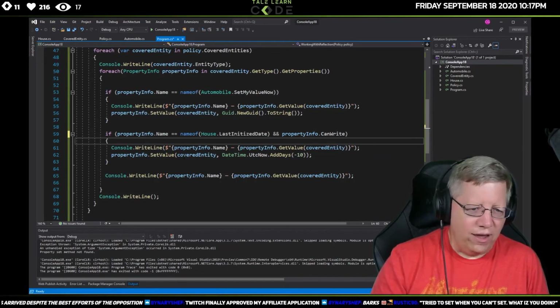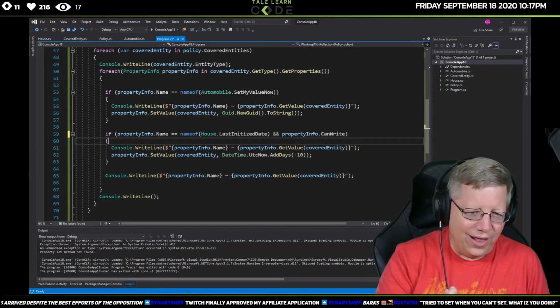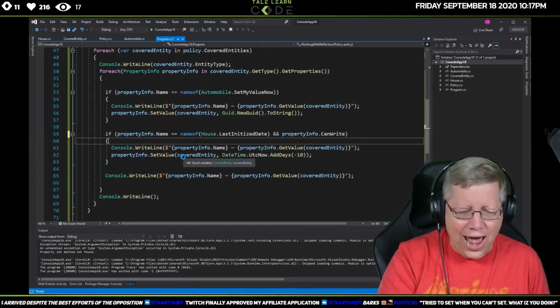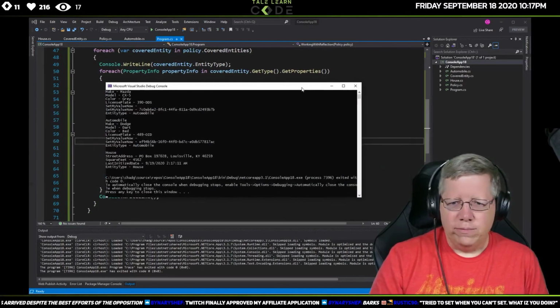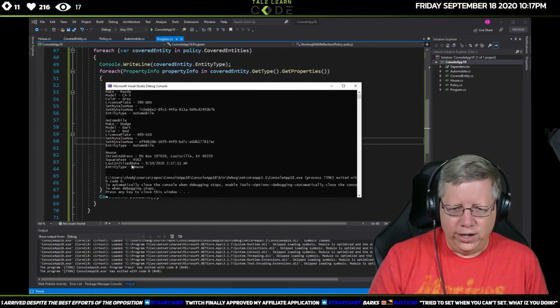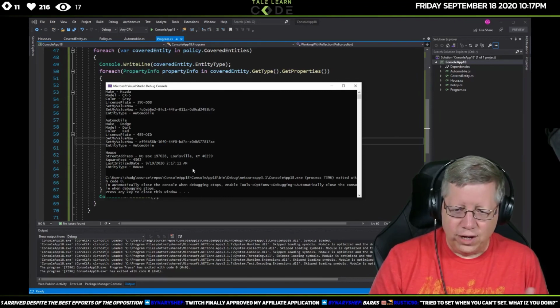So now, because I can't do it, I won't get a compile time error because it won't try to do that, right? And sure enough, last initialized date stays whatever I set it to.